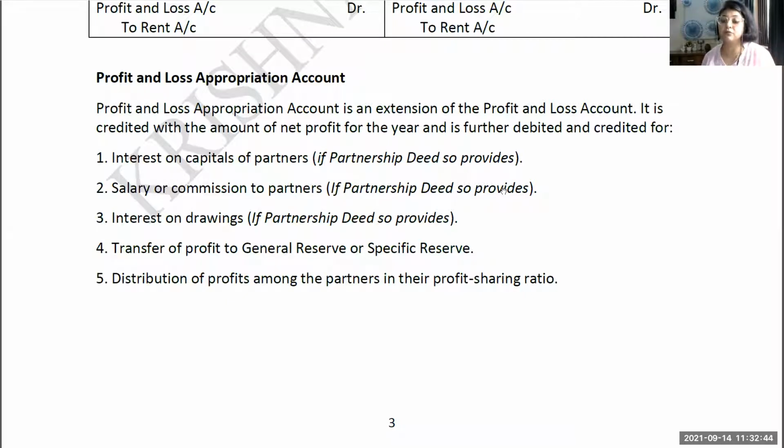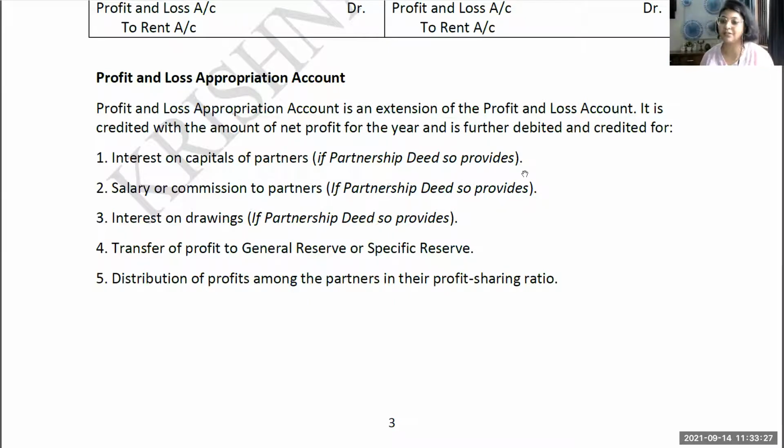Now here I will give you a tip. Do not focus on the format of the account, but you just need to know how to pass the entries for this profit and loss appropriation. Practice the journal entries as well as the format of making. You don't have to focus too much on the format, narration of the journal entries and all, but you should have a clear idea. The questions are going to come in multiple choice question format, so we don't have to write. Before seeing the option, you must know your answer. So you have to do the same practice which you were doing earlier. Only difference is that earlier you were focusing on the format also, now you don't have to focus on the format. So now understand what is profit and loss appropriation account.